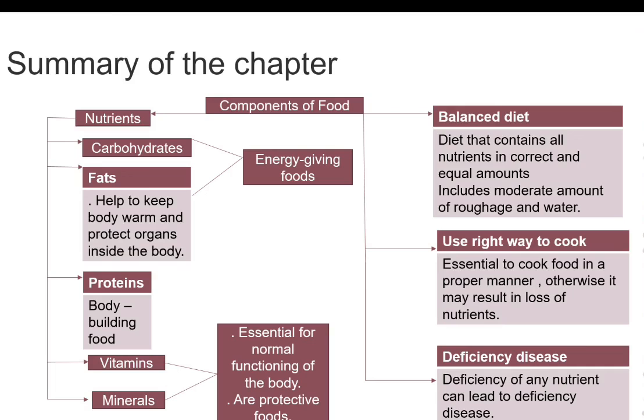They are protective foods. Balanced diet. A diet that contains all types of nutrients in correct amounts is a balanced diet. It also includes moderate amounts of roughage and water. Use the right way to cook. It is essential to cook food in a proper manner. Otherwise, it may result in the loss of nutrients. Deficiency diseases. Deficiency of any nutrient in our body over a long period of time can lead to deficiency diseases.